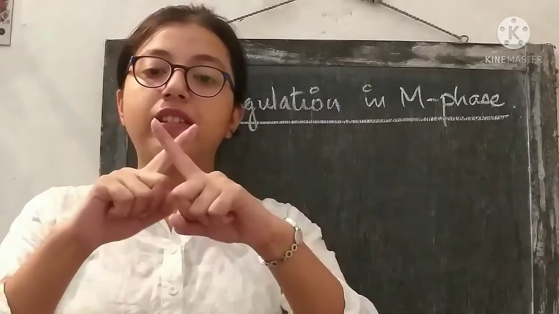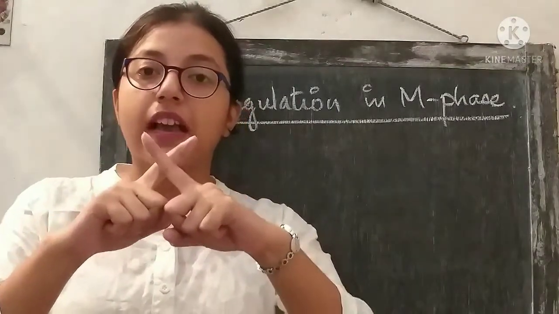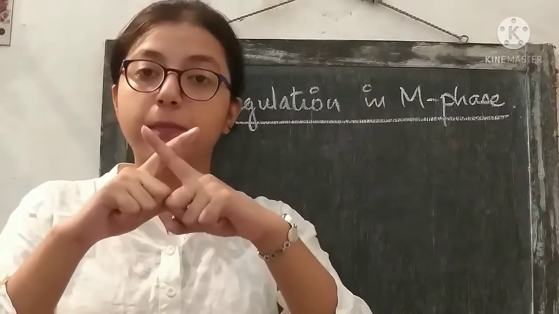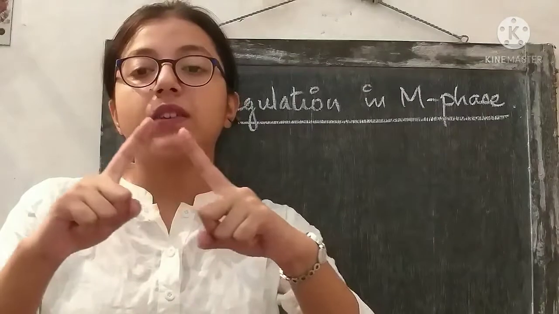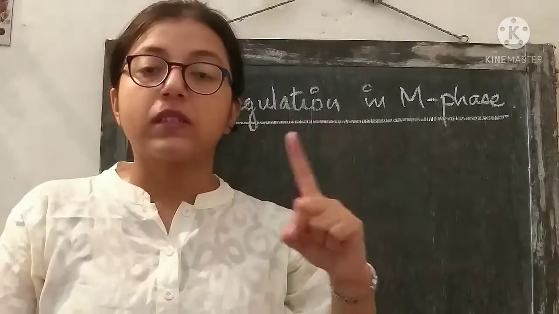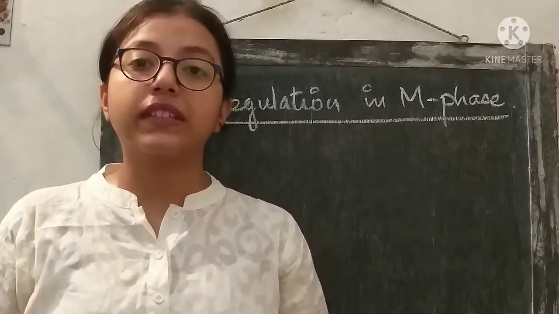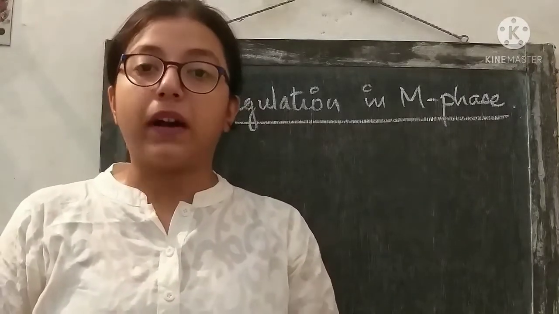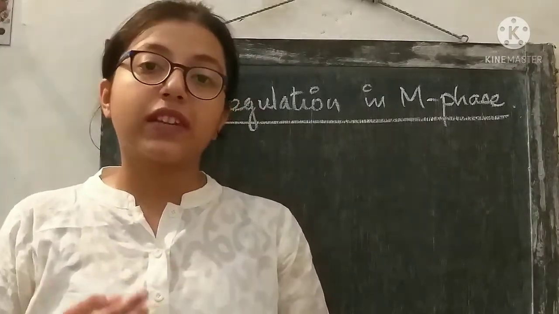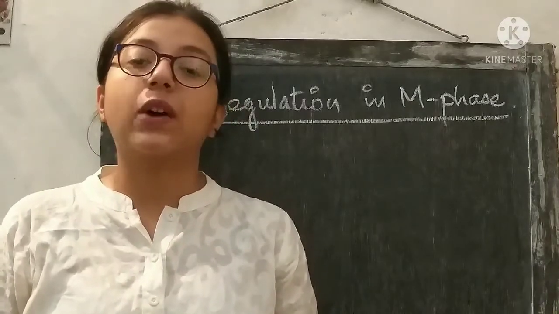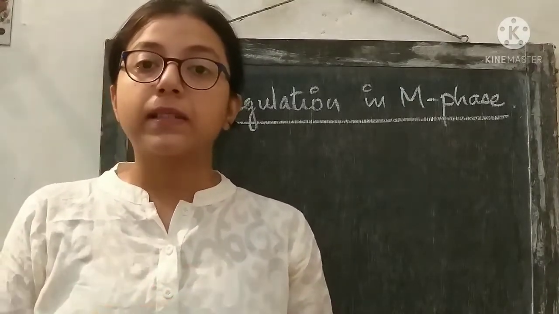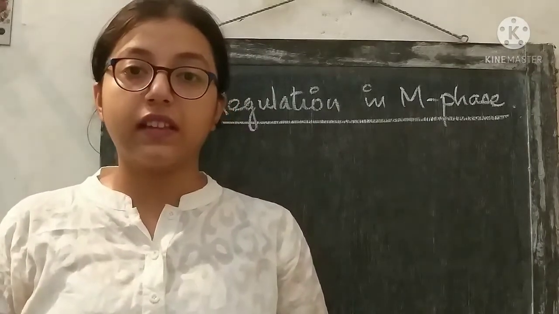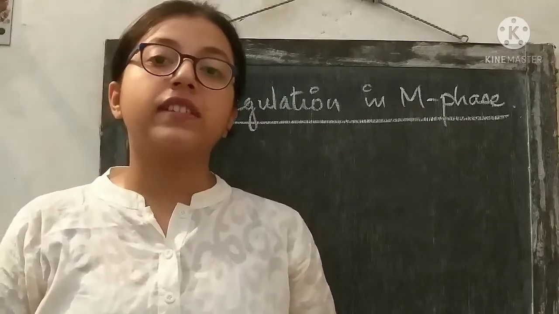So in metaphase, the sister chromatids were like this, and due to the pulling force of the spindle fibers, these sister chromatids will be separated. So this is the event that occurs during the anaphase. The regulation mechanism lies in this part. So basically proteins regulate the phenomena. We have already seen how the cyclins and CDKs participate in the regulatory process in the previous phases of the cell cycle: the G1 phase, the S phase, the G2 phase.